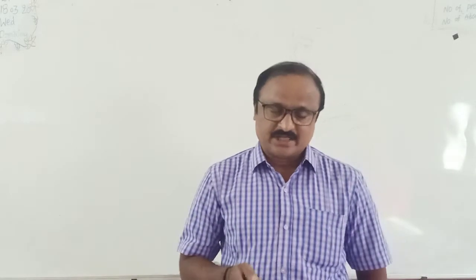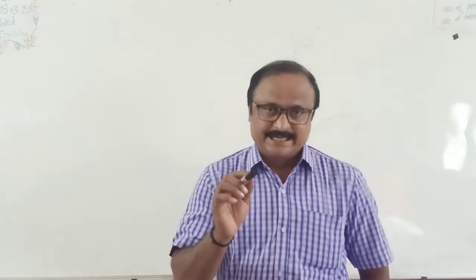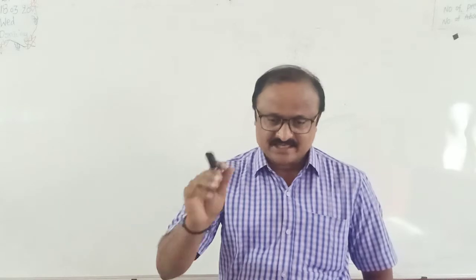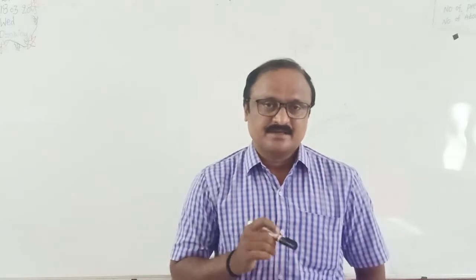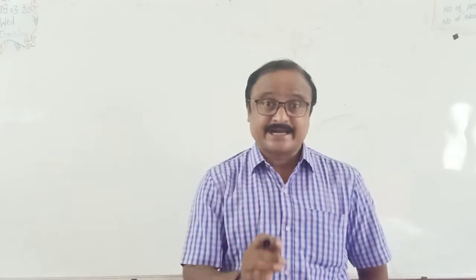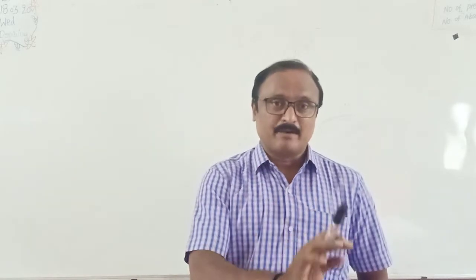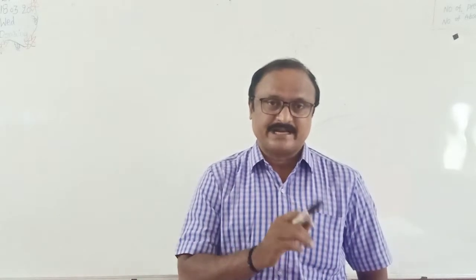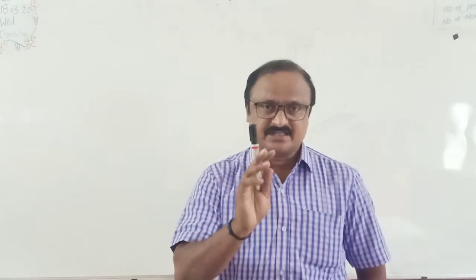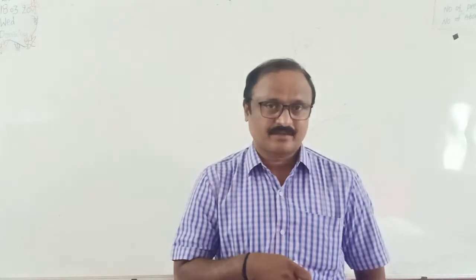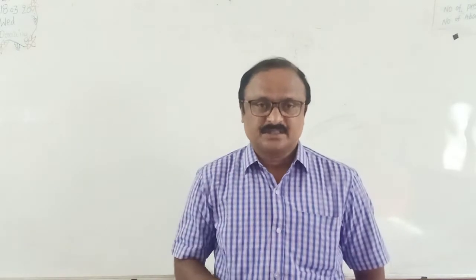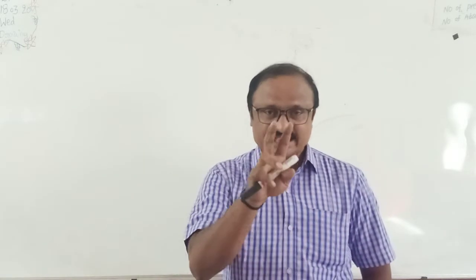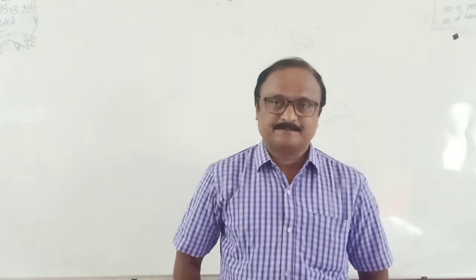Emitter also has another property. The emitter emits, or supplies, the charge carriers into the circuit. That means the emitter is a heavily doped material. Heavily doped material means it contains a large number of charge carriers. Collector is a moderately doped material and base is a very lightly doped material.